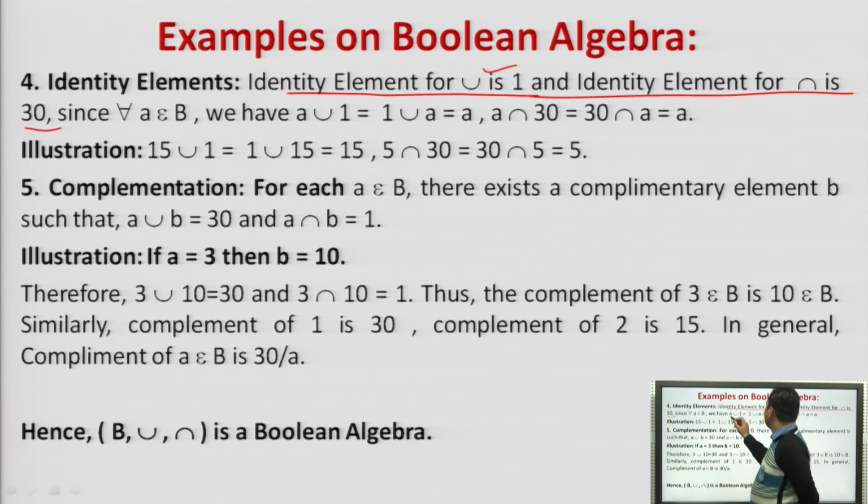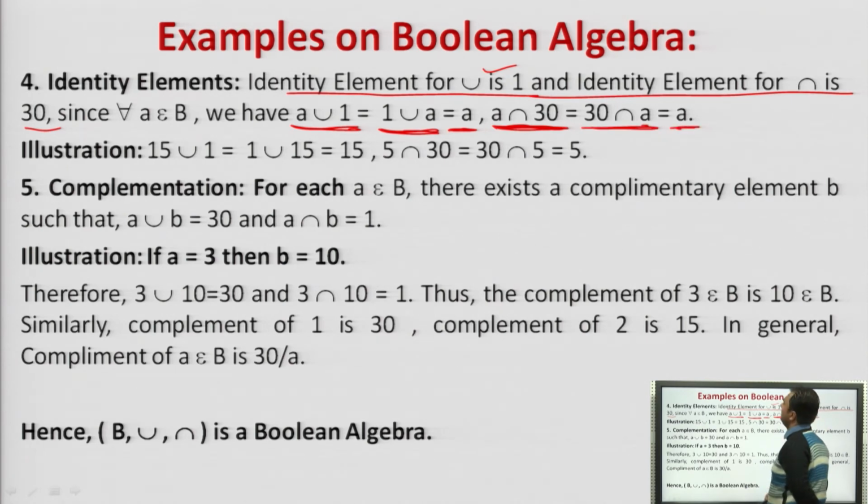So what we have done, A union 1, 1 union A is equal to A, intersection 30 and 30 intersection A is equal to A. Right. So what we have done here, earlier phi is the identity element for 0 and I is the identity element for 1, plus or star are the identity element for 0 and 1. Here, 1 is the identity element for what? Union, and 30 is the identity element for what? Intersection. If we do the union intersection of this, we get an identity element as A.